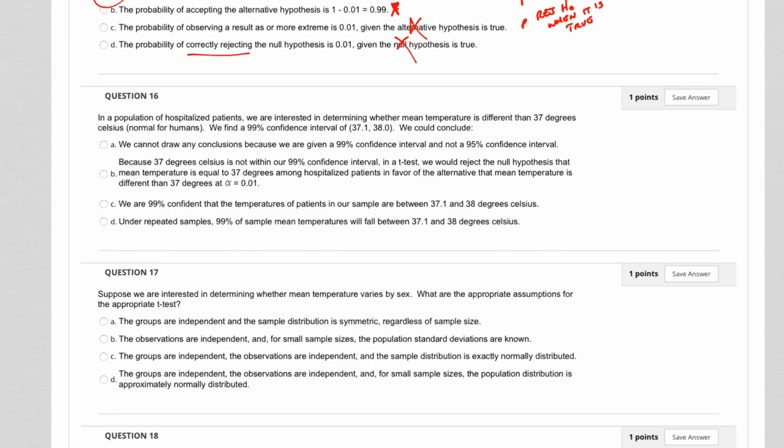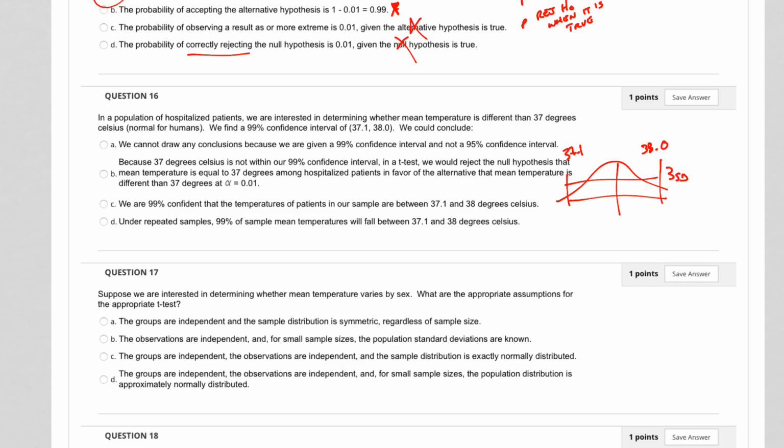In a population of hospitalized patients, we are interested in determining whether the mean temperature is different than 37 degrees Celsius. We find a 99% confidence interval. So again, what does that say? Within 3 standard deviations, we're going to have 37.1 here and 38.0.